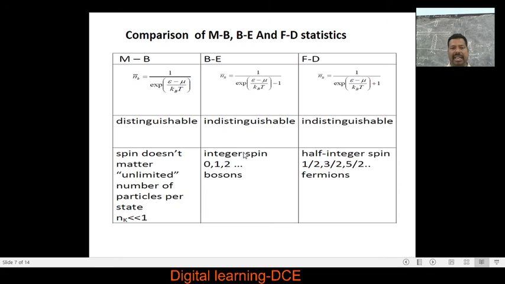In the case of BE distribution, the particles possess zero or integral spin. Those particles are referred to as bosons. Examples of bosons are alpha particles at low temperature, phonons and photons. In the FD distribution, the particles possess half integral spin, that is plus or minus half h cross. These particles are called fermions. Examples are electrons, protons and neutrons.